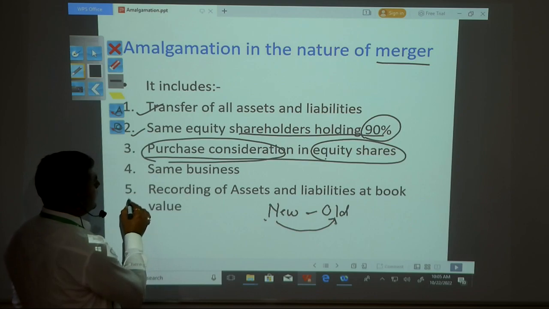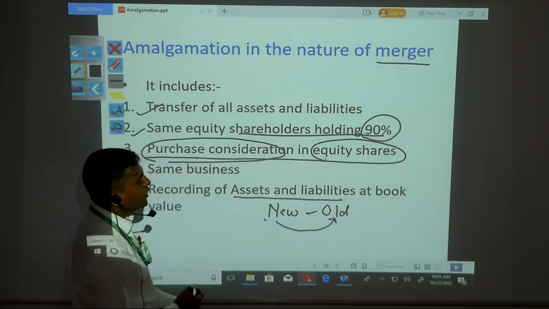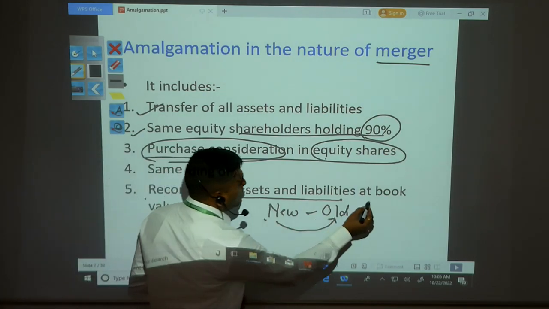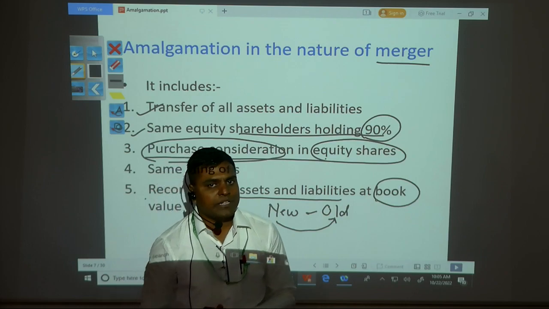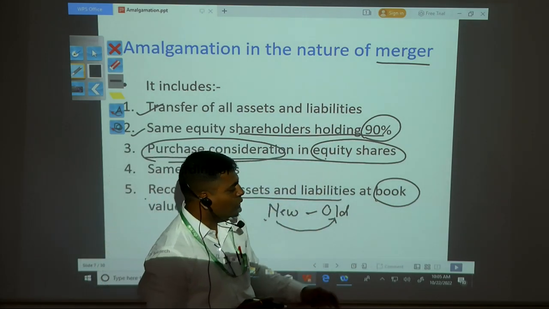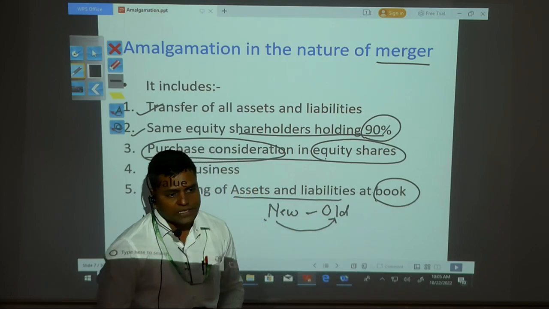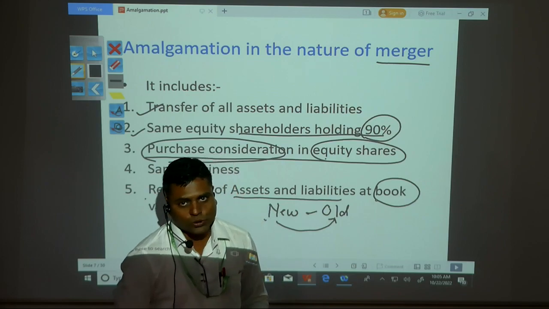And the last one is the recording of assets and liabilities. So recording of assets and liabilities at which value? That is book value. So revaluation of assets and liabilities should not be there in case of merger. In the merger method, you cannot change the value of your assets. So assets value should not be changed in a merger method. So that is the merger method.